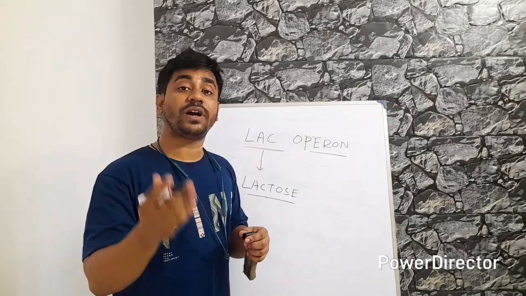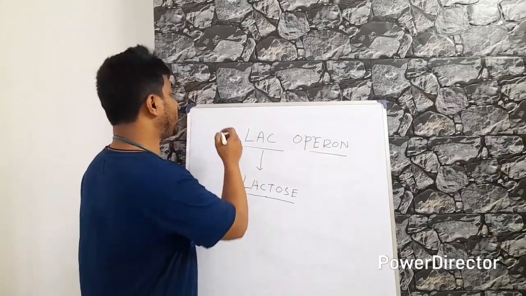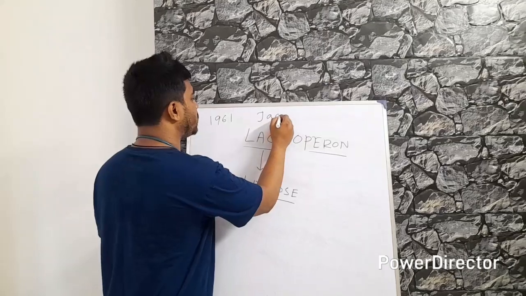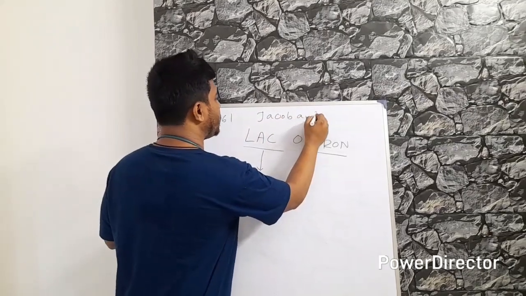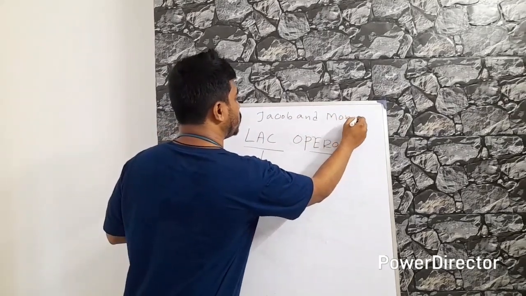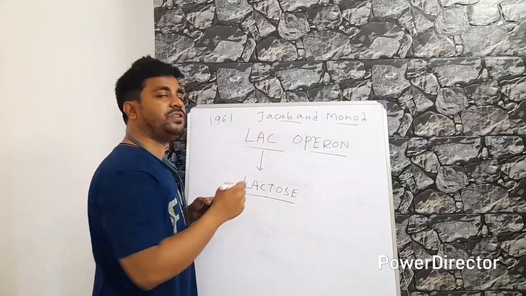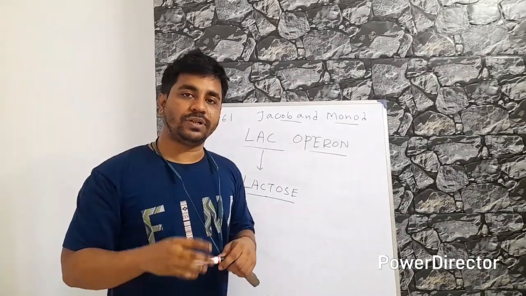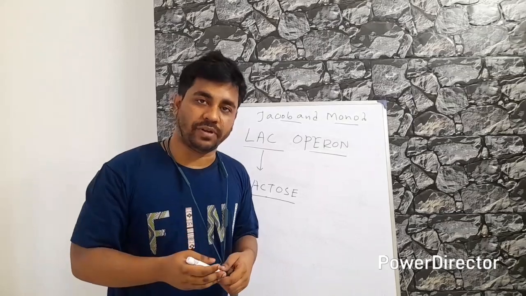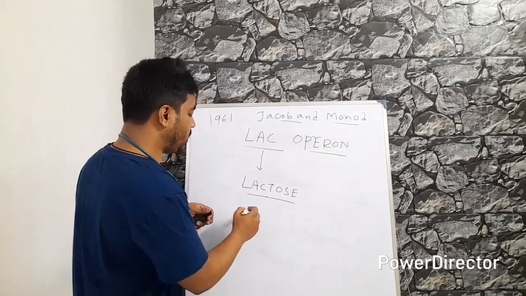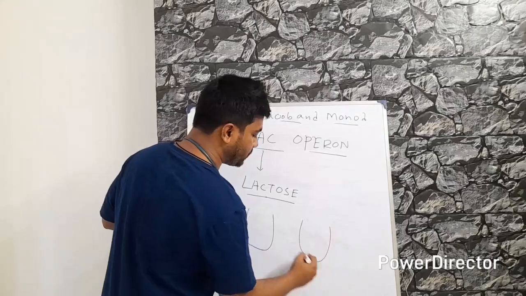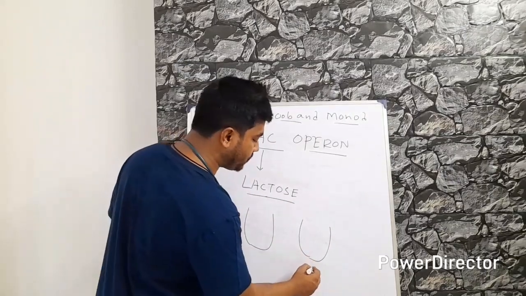Now the question arises, how did this concept come? Actually this concept was given by two scientists in 1961, that is Jacob and Monod. They have done some experiment. They took two media.